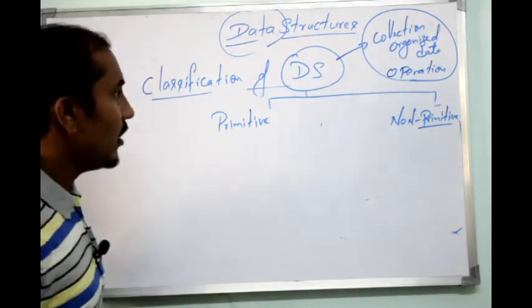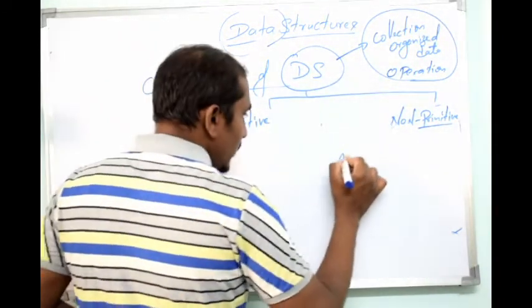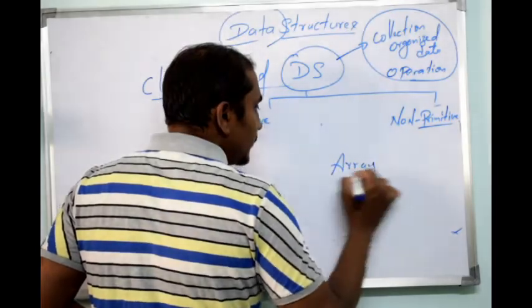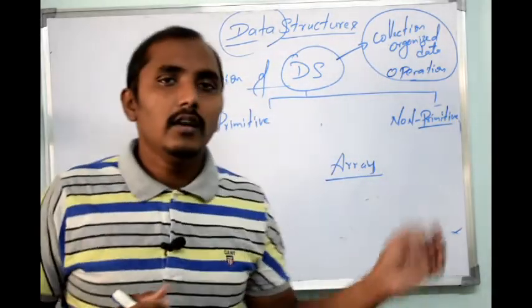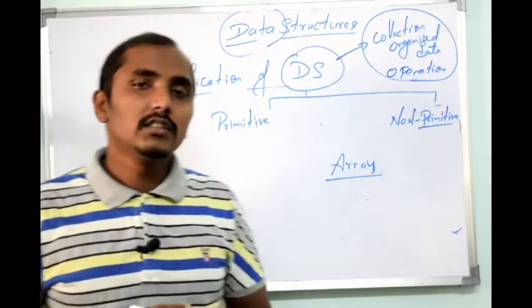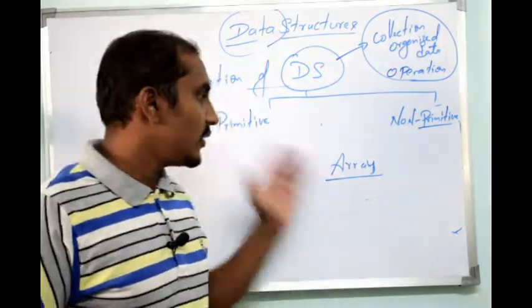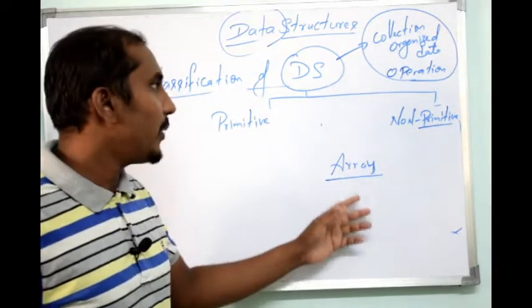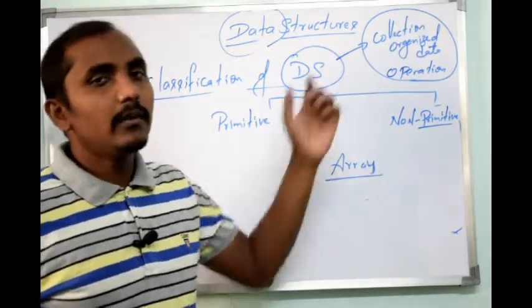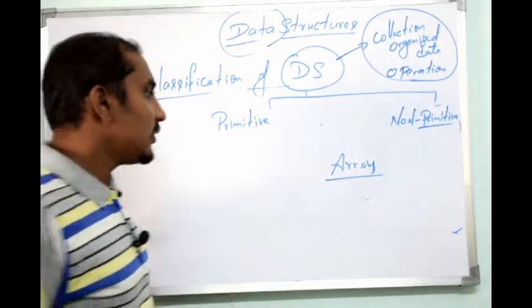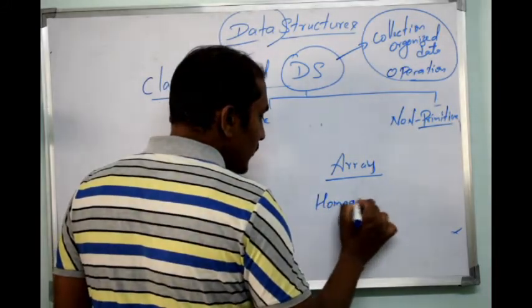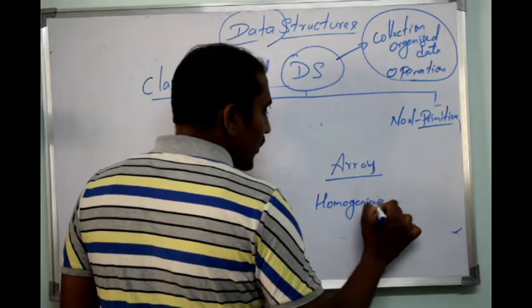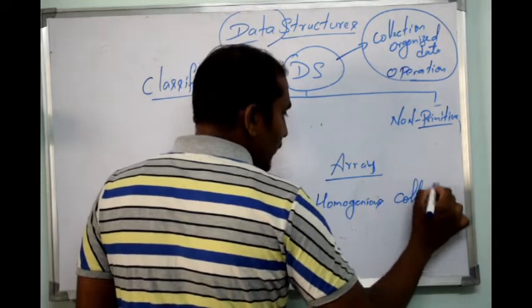For example, consider an array. We have discussed the topic of array in the first semester, so I'll just go through it, because we can relate both topics. An array is a homogeneous collection of data elements.